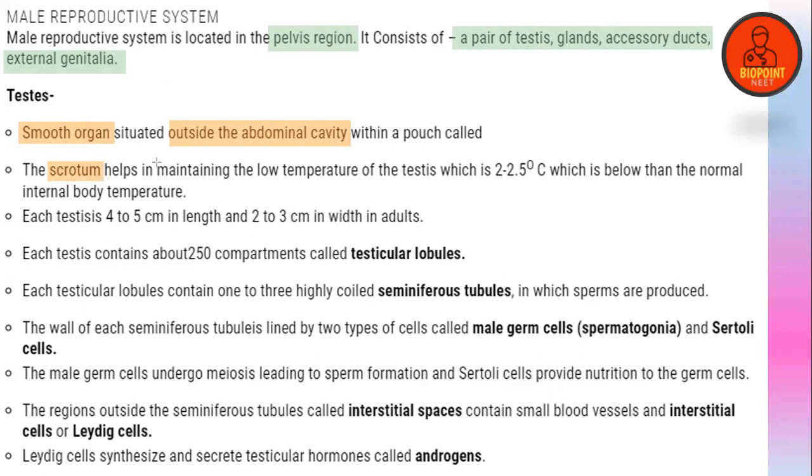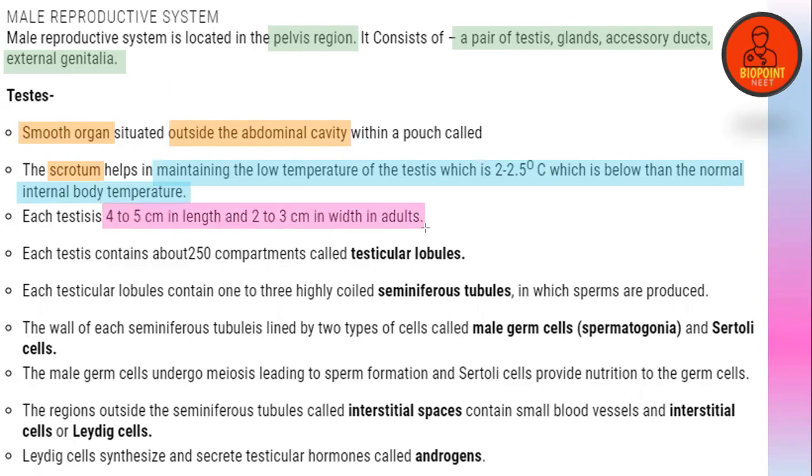The scrotum helps in maintaining the low temperature, which is 2 to 2.5 degrees Celsius lower than the normal internal body temperature. Each testis is 4 to 5 centimeter in length and 2 to 3 centimeter in width. Each testis has 250 compartments called the testicular lobules. Each lobule contains 1 to 3 highly coiled structures called seminiferous tubules. Clear, everyone?